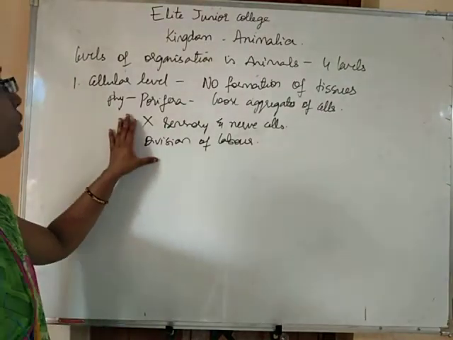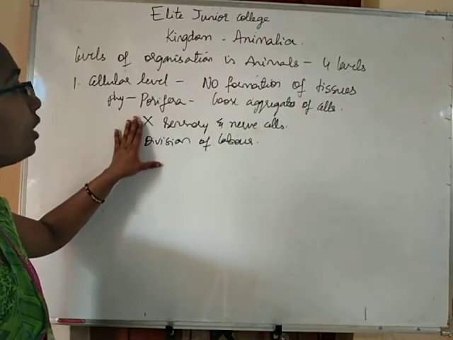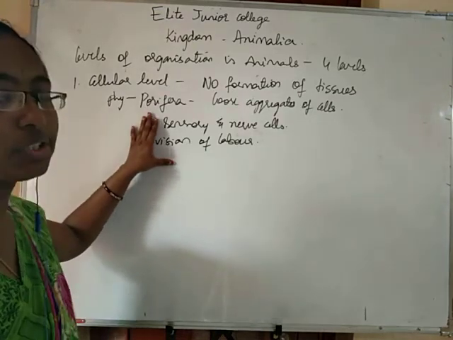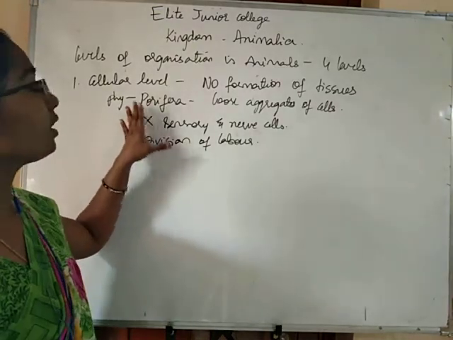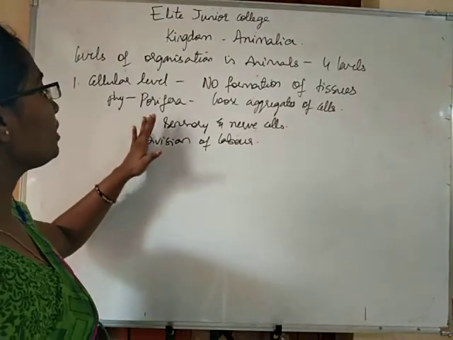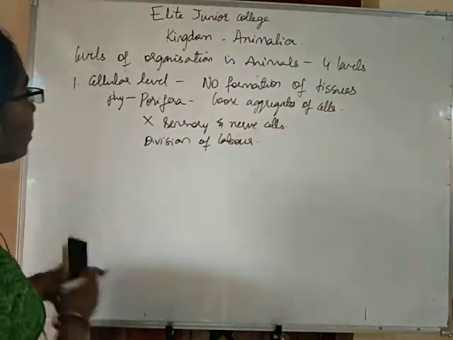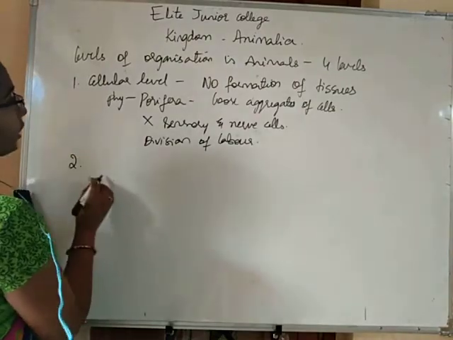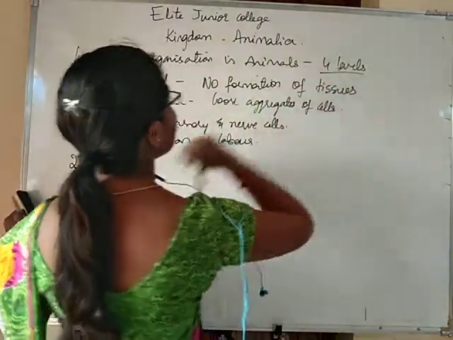This is cellular level of organization which is found in phylum Porifera, which is the first phylum in kingdom Animalia. Then the second level of organization, as I have told you, totally 4 levels are there in animals.